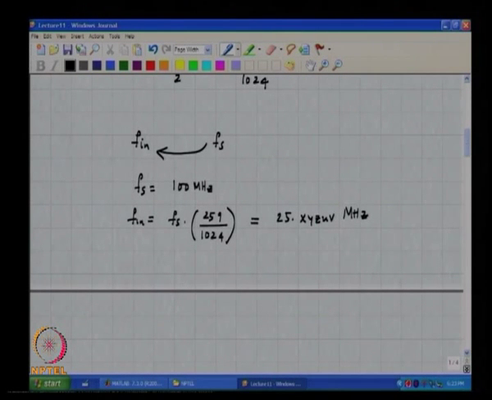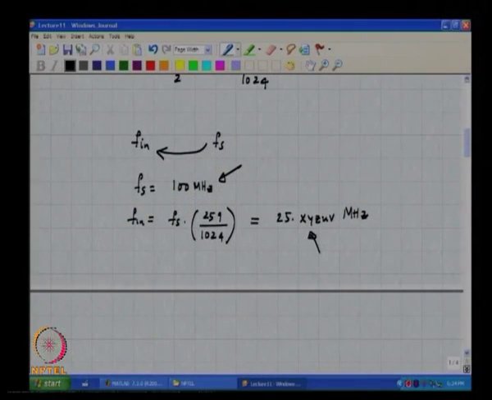So, the question is how would you generate this, when this is fixed? What do you think you would do for this? No, you need to generate a sinusoid with this frequency. That is what it means, right?